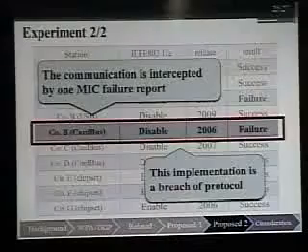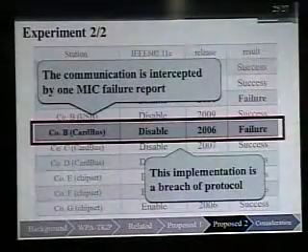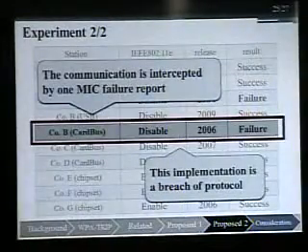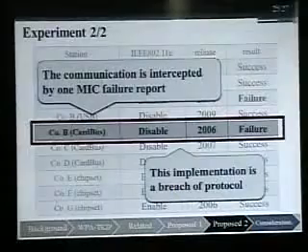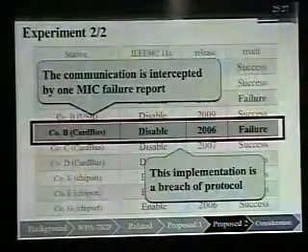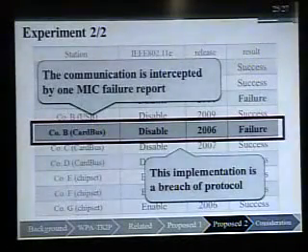In addition, we could not attack this station, because the communication is interrupted by one MIC failure report. However, this implementation is a breach of protocol. All implementations that we could attack have .11e features by the chipset.